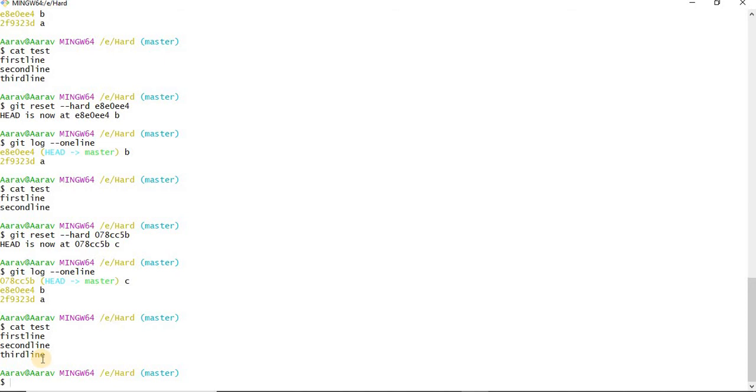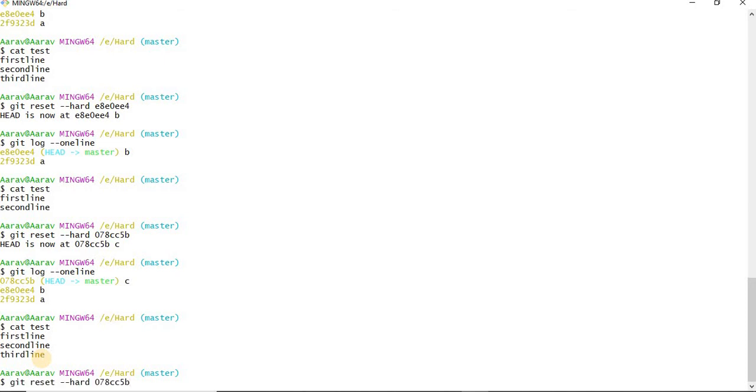Hard reset moves the head to whichever previous commit you want, and the data also is modified as per that commit only. Once you do hard reset to the b commit, you see the data you had at the time of the b commit. Once you do hard reset to the c commit, you see the data you had at the time of the c commit.